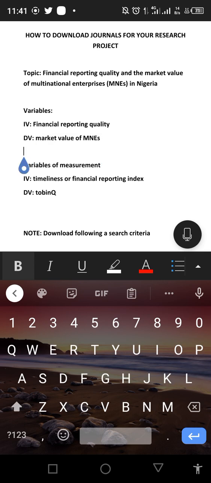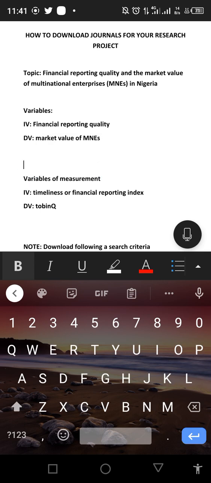Now, before I move further, I also need to identify my variables of measurement. What do I mean by variables of measurement? They are the variables I am going to use to measure my independent variable and my dependent variable. Remember, every variable that makes up our topic needs other variables of measurement that we need to work on in order to successfully write our research project or research article.